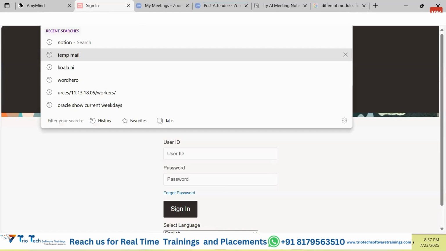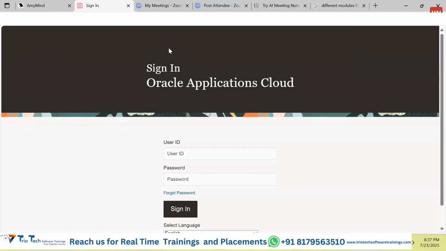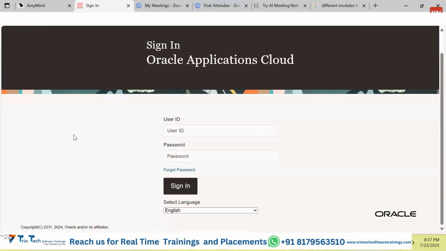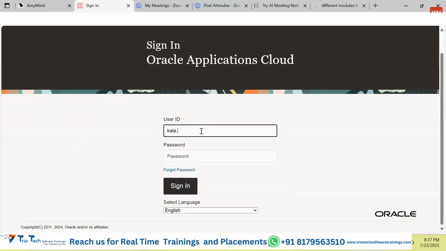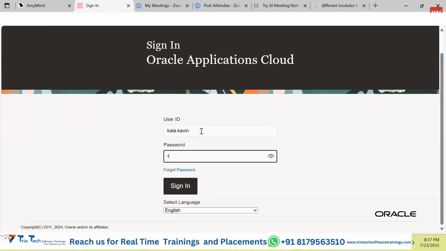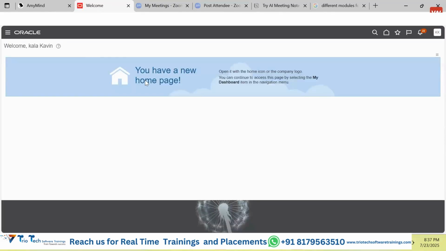This is the URL that will be provided to you. Once you hit this URL guys, we will be landing on this login screen. Once we get to the login screen, you will be provided a username and password. Using that username and password, we can simply log in and enter into the application. So guys, this is how we are going to access the application, and once we access it, this is the home screen or the landing page.